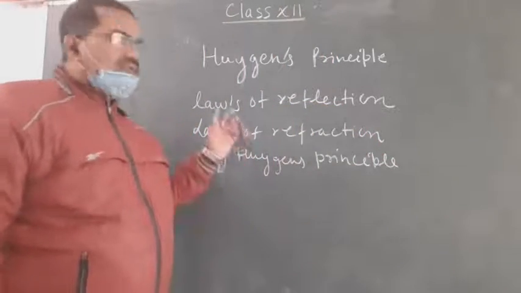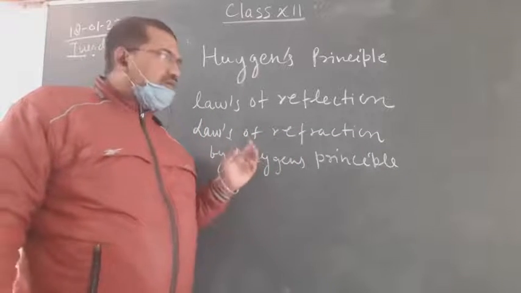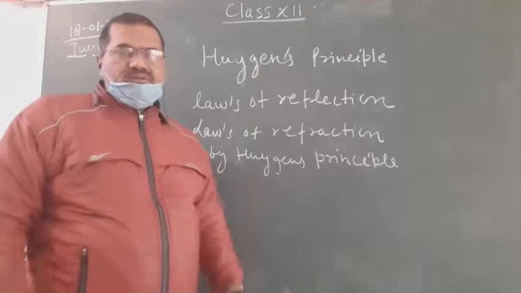So these are the flow chart of today: Huygens principle, laws of reflection by Huygens principle.